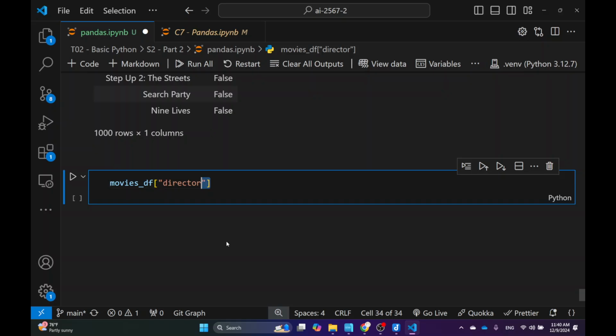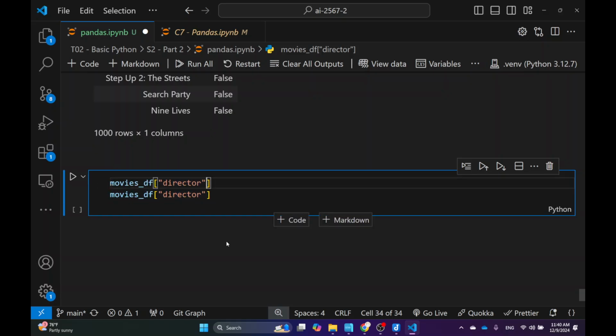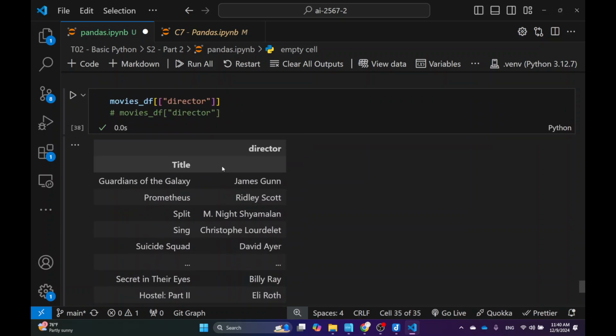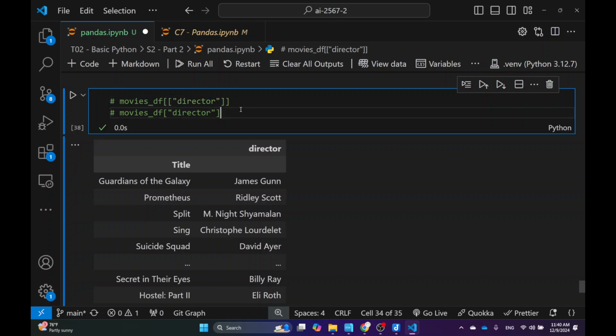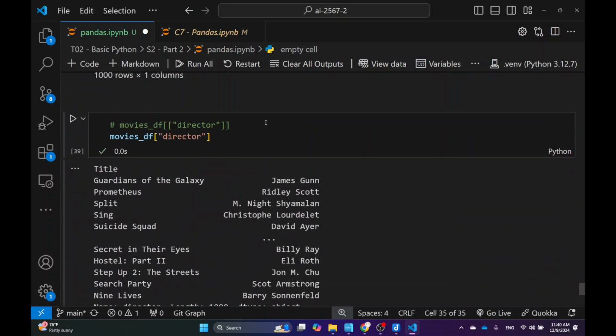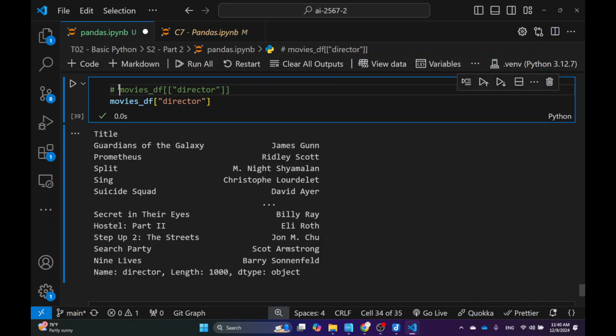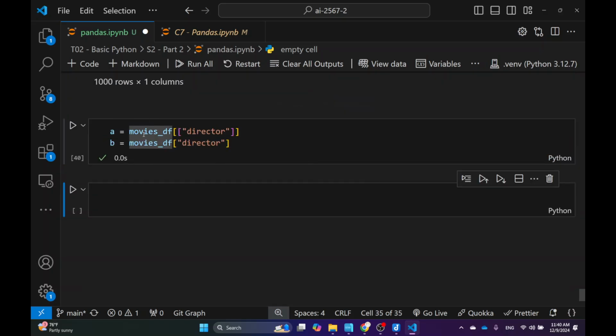Notice the difference. If I do the top line, normally I get just one column, right? But if I do the bottom line, I get something like this. It's a little different, but it's the same data, just the presentation is different, right? So what happened? Let me show you. I'm going to set the top one to A and the bottom one to B, so that we can inspect what type of variable each one is.